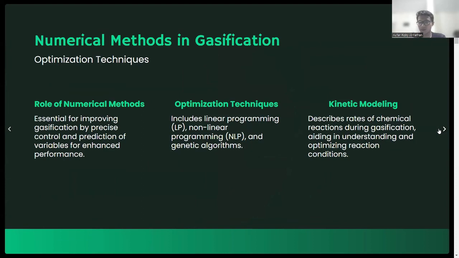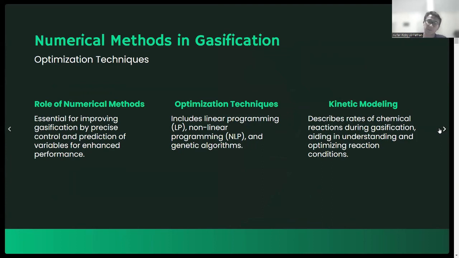In this method, I use numerical methods for optimization in the gasification process. By this optimization, I want to show that numerical methods are essential for improving gasification efficiency.